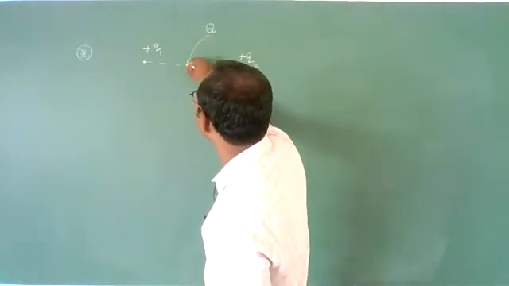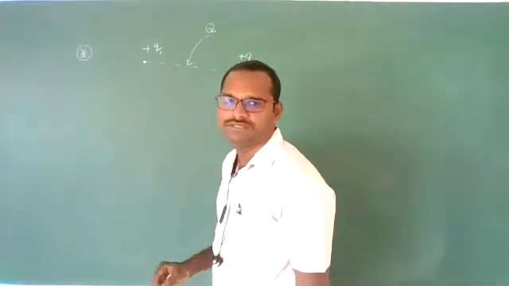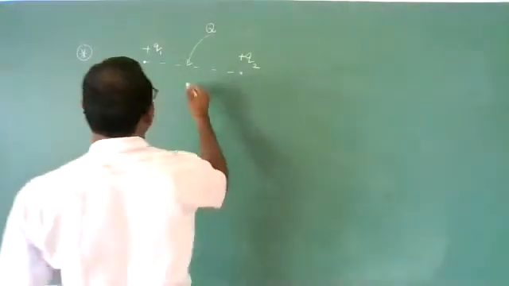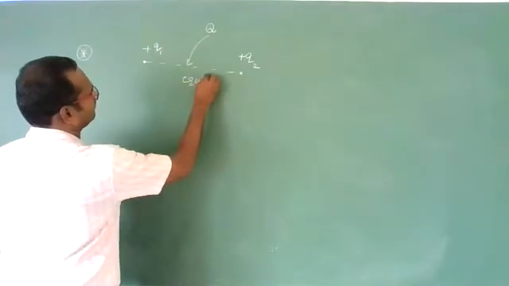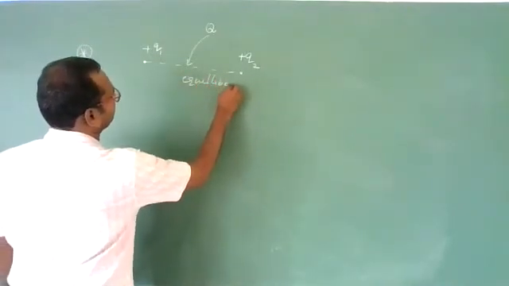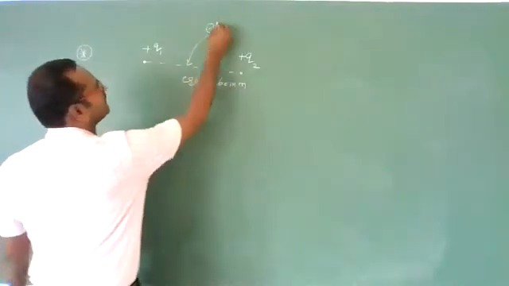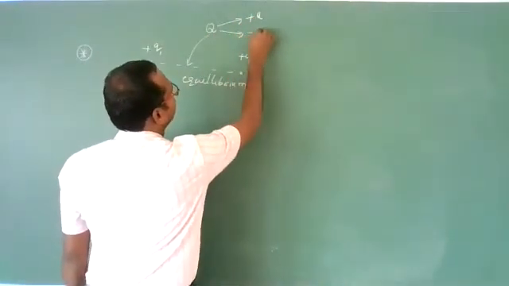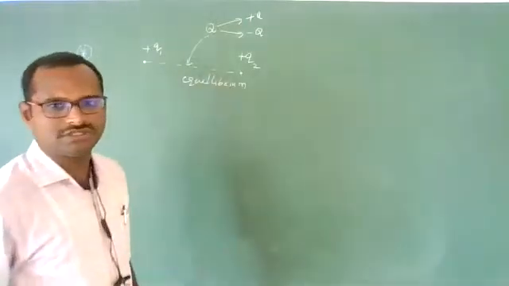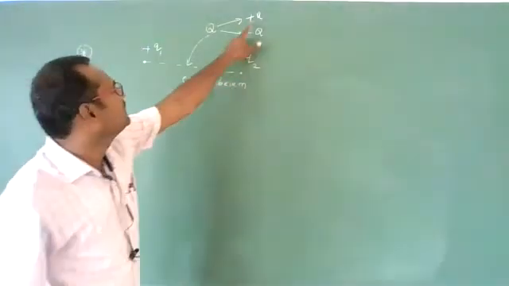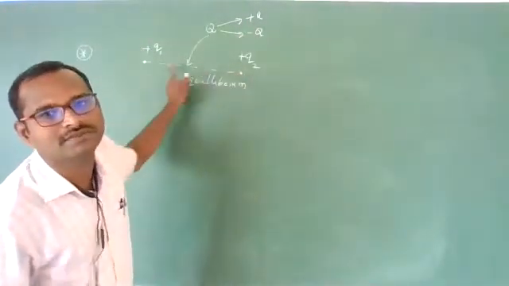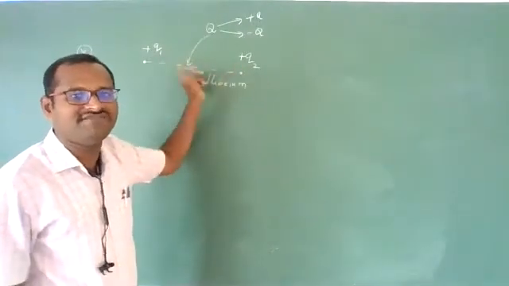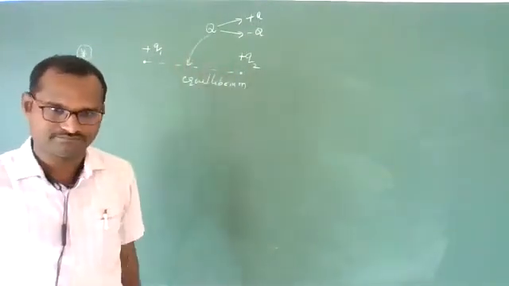The third charge should be placed between the two charges. It will be in equilibrium. It may be a positive charge, it may be a negative charge. For both, it will be valid. But these two should be of the same nature. They may be of different magnitude, but the nature should be the same.